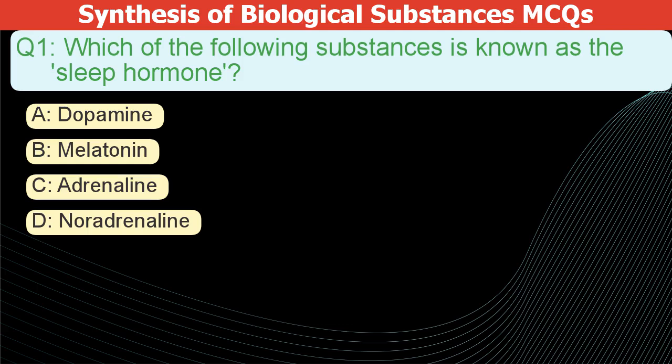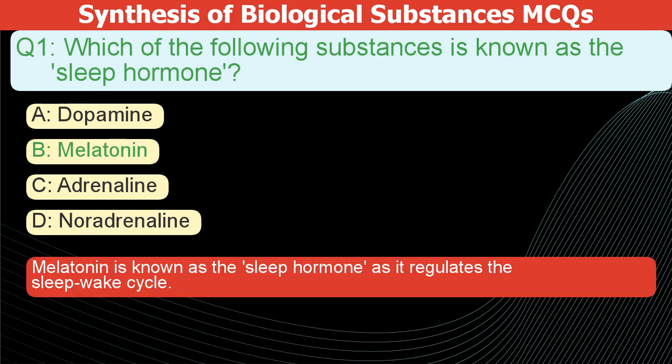Which of the following substances is known as the sleep hormone? A. Dopamine. B. Melatonin. C. Adrenaline. D. Noradrenaline. The correct answer is B. Melatonin is known as the sleep hormone because it regulates the sleep-wake cycle.